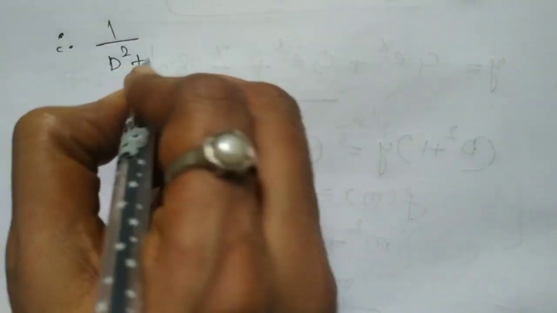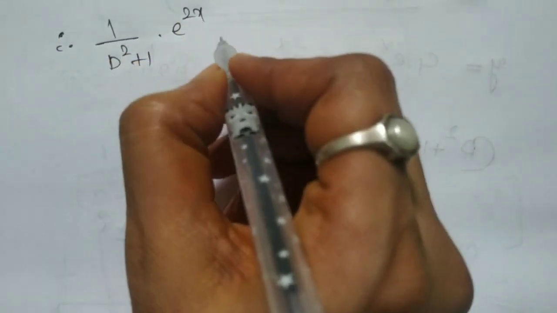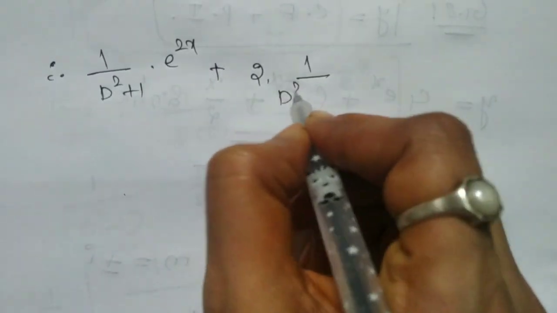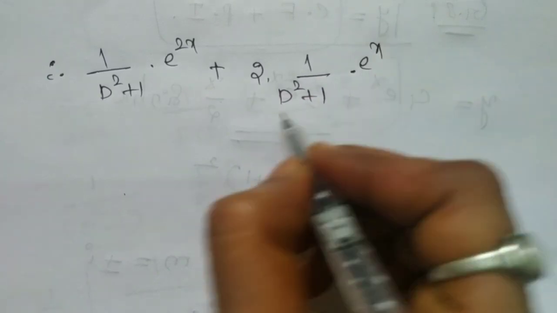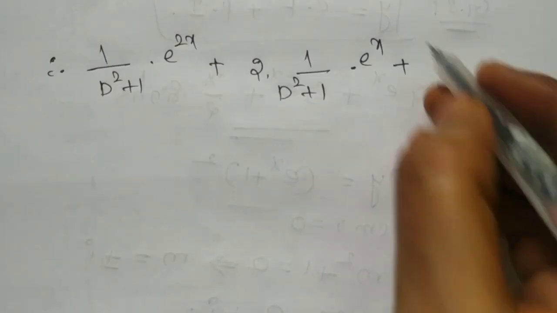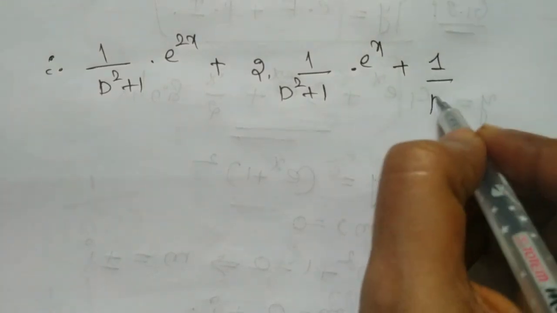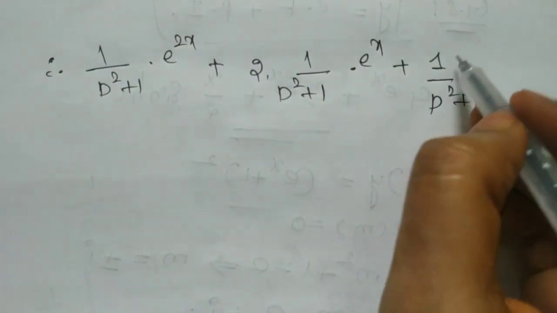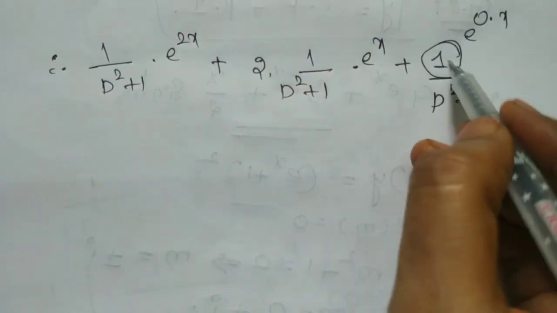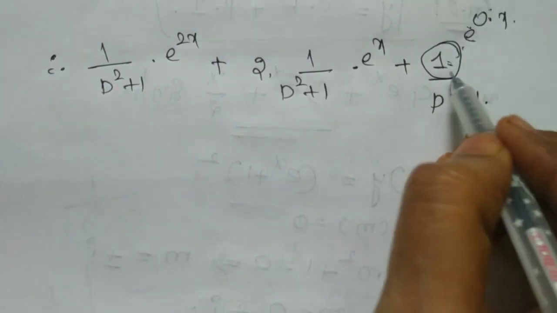So therefore 1 by (D square plus 1) into e power 2x, plus 2 into 1 by (D square plus 1) into e power x, plus 1 by (D square plus 1). Here in place of 1 I am writing e power 0x, because e power 0 value is 1.